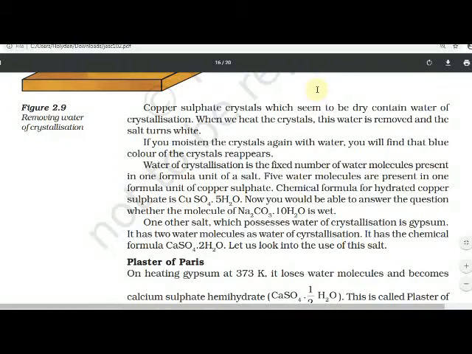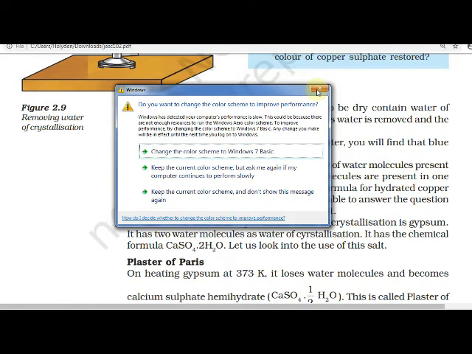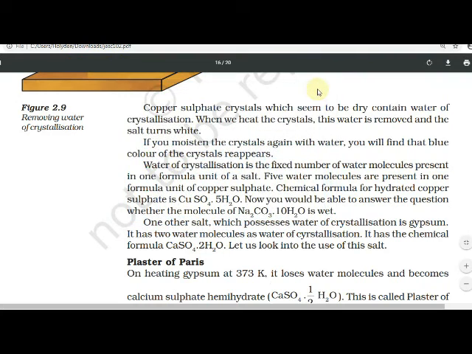Copper sulfate crystals which seem to be dry contain water of crystallization. When we heat the crystals, this water is removed and the salt turns white. If you moisten the crystals again with water, you will find that the blue color of the crystals reappears.